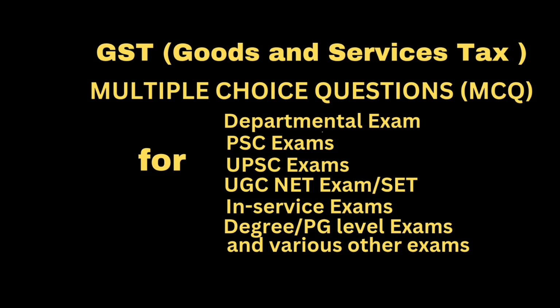Then next question. The recipient needs to reverse the credit already taken if he fails to pay to the supplier of goods or services or both the amount towards the value of supply along with the tax payable thereon within a period of. Answer. 180 days from the date of issue of invoice by the supplier. Question. On making the payment, the input tax credit which was reversed earlier can be re-availed within. Answer. No time limit.